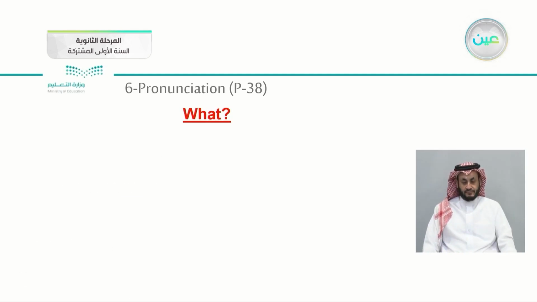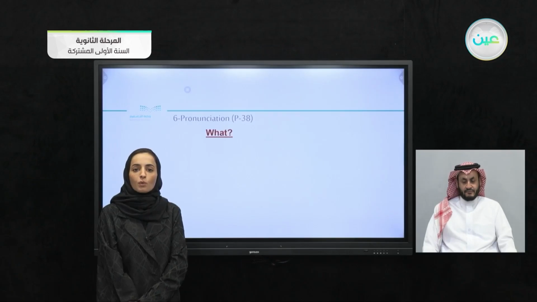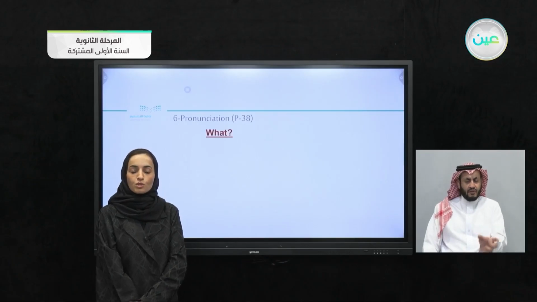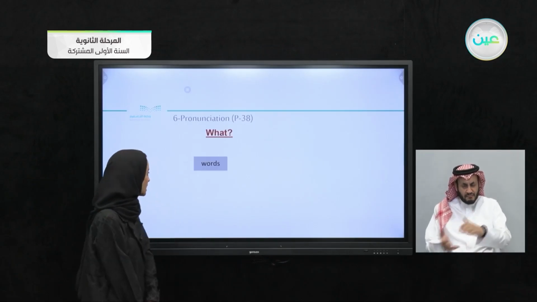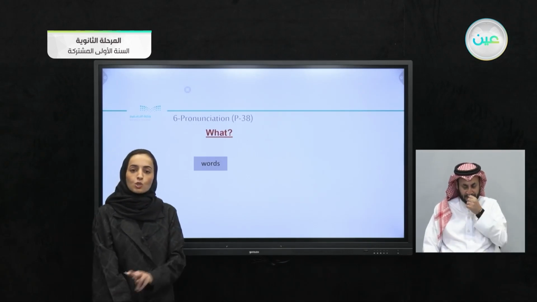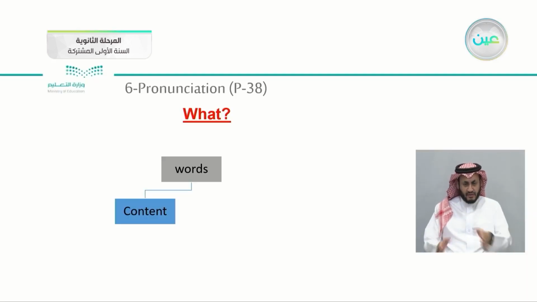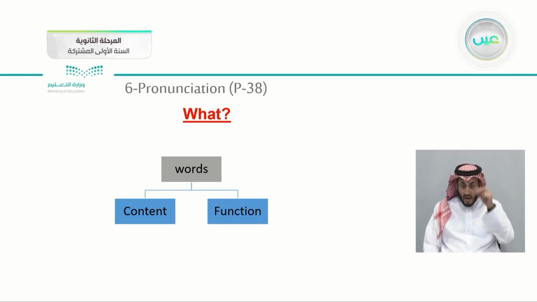Okay. However, now I know that it is important to stress and unstress words. However, what are the words that I am supposed to unstress? In English, the words are divided into 2 types. We're having content words, like they carry the meaning, the important words, and function words, like the very small words within the sentence.